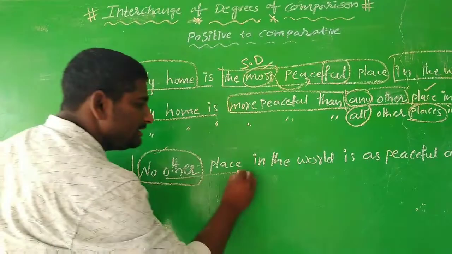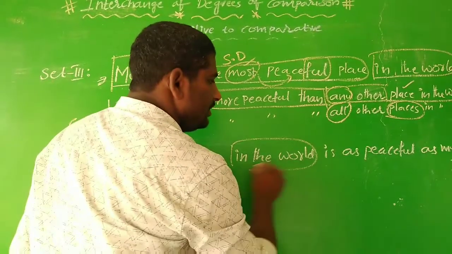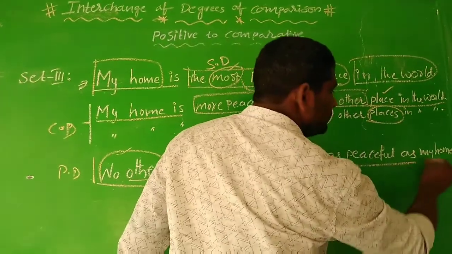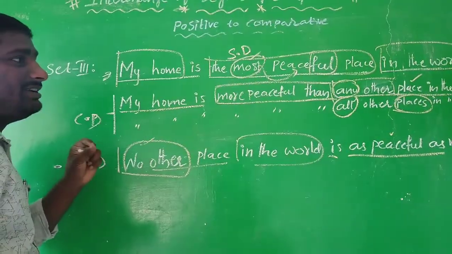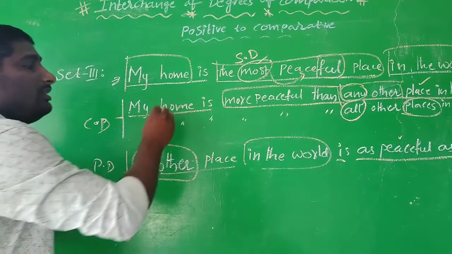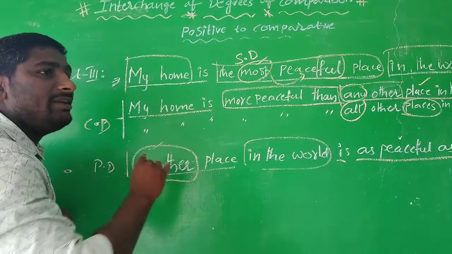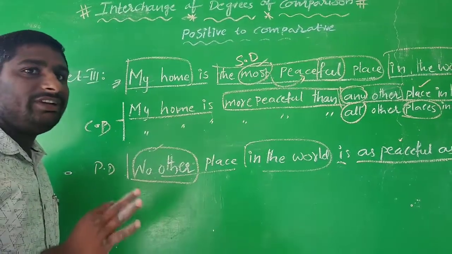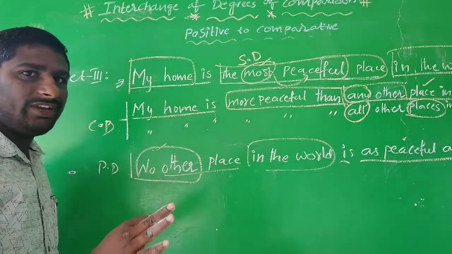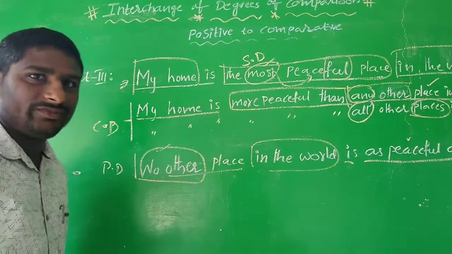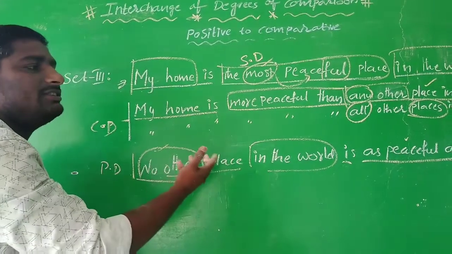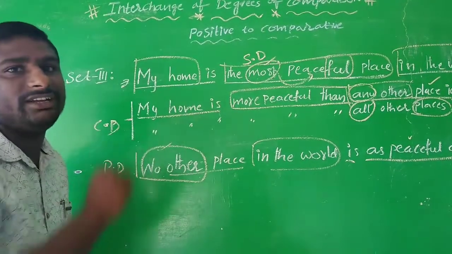So no other place in the world is as peaceful as my home. So root adjective form. Here you can see all three sentences are conveying the same meaning, and the meaning is not changed. It is nothing but saying it in a different way. Different sentences conveying the same meaning.